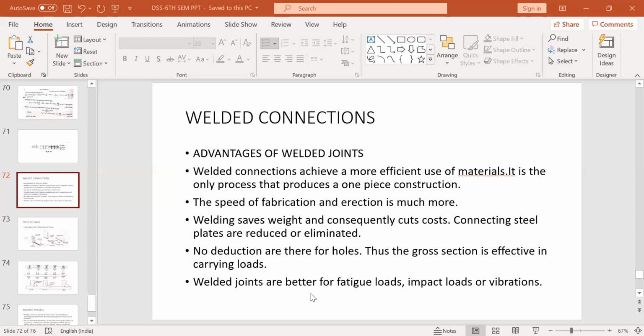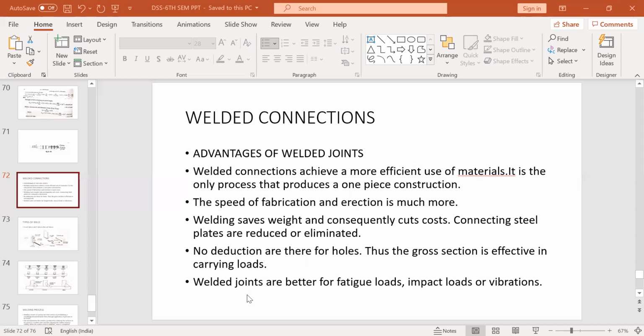Now welded joints are better for fatigue loads, impact and vibration. Where dynamic load is concerned, or where there is reversal of stresses, or where the structure is subjected to vibration, the structure can take stresses alternately. That means sometimes it might take compressive or sometimes tensile stress. In such cases, welded joints are better. Bolts are not preferred where the structure is subjected to vibration, because if it vibrates, the bolt will loosen up.